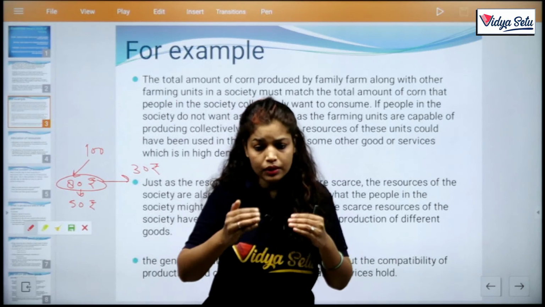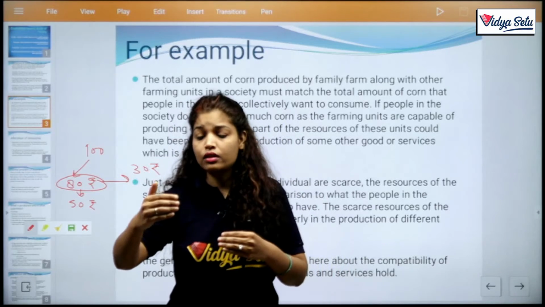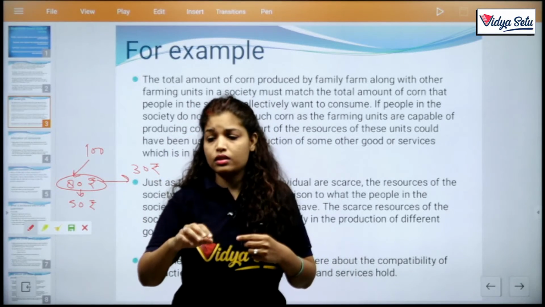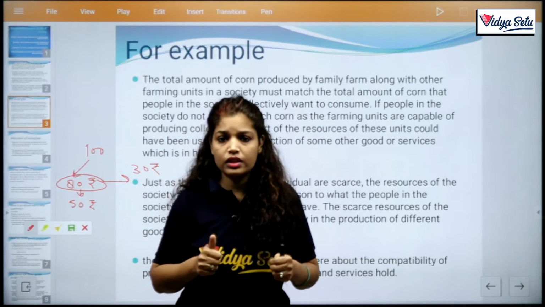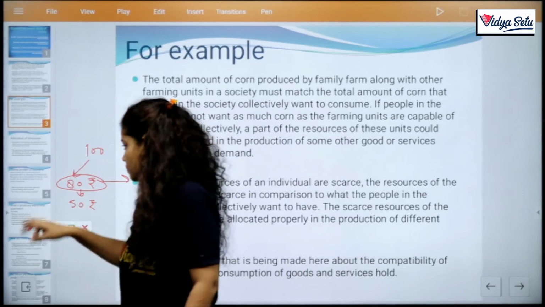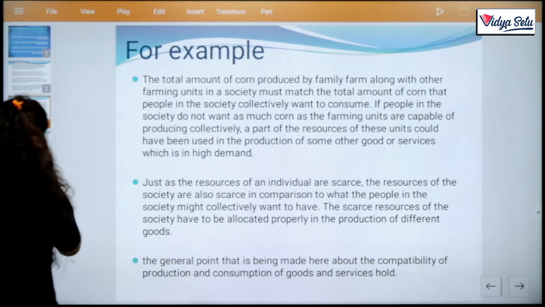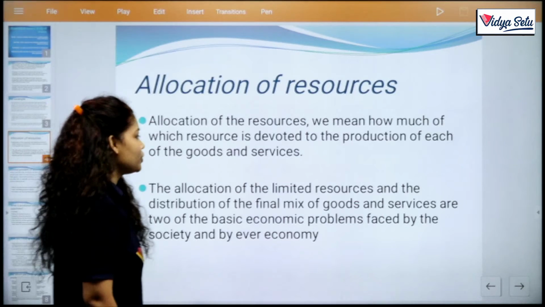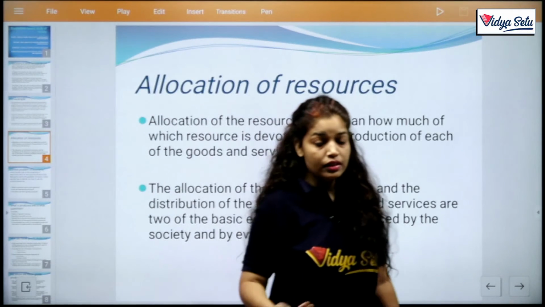Allocation means how much resource, how much amount we should spend in a particular sector or for a particular demand. That is the problem of allocation. This is our next topic, the problem of allocation of resources. By allocation of the resources, we mean how much of which resources is devoted to the production of each of the goods.